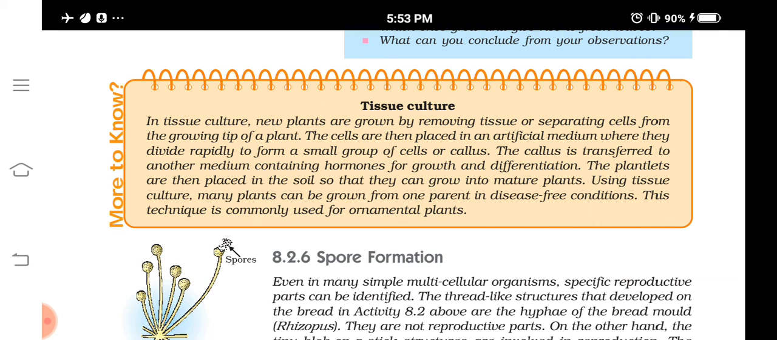It has some advantages. We can grow disease free plants from a diseased parent plant. And from a small tissue, a number of clones, which are identical, can be produced. All these are the advantages of tissue culture.